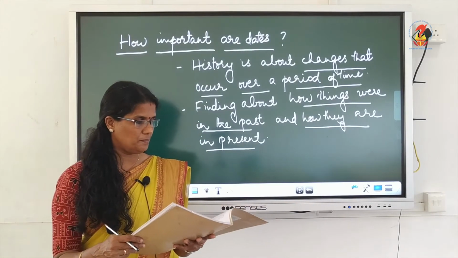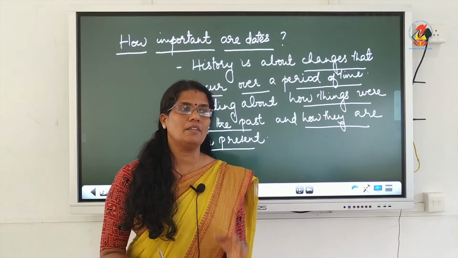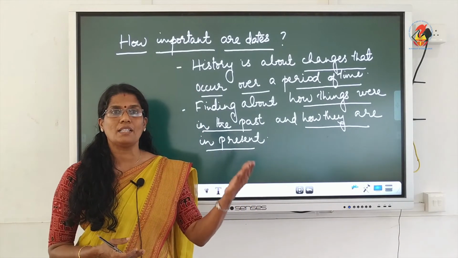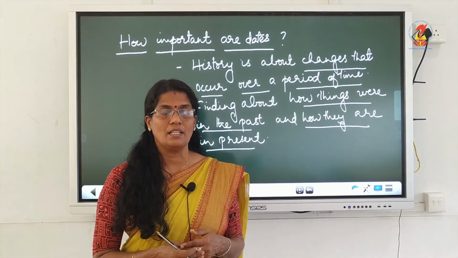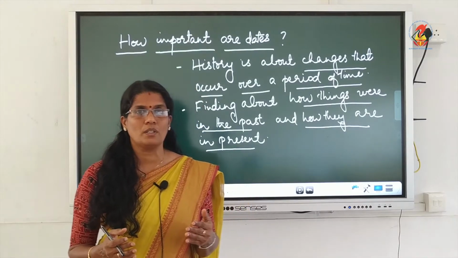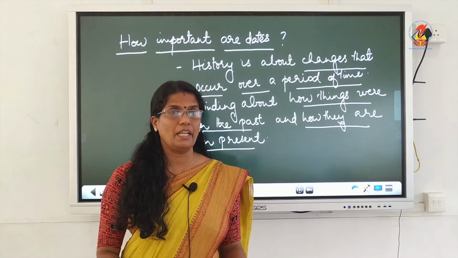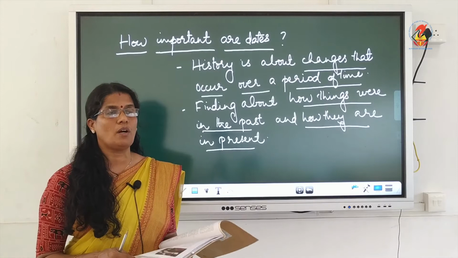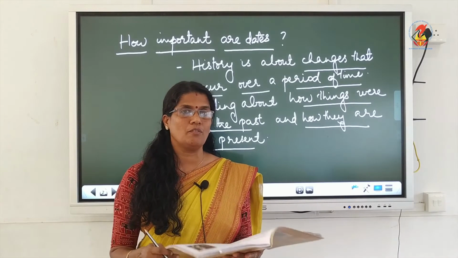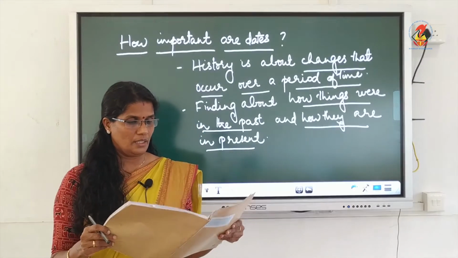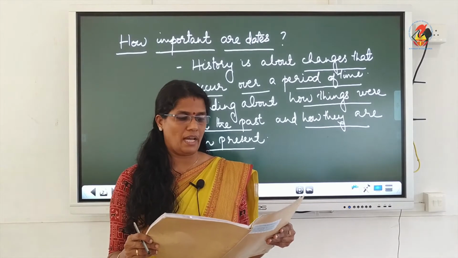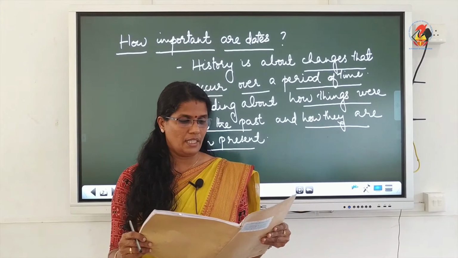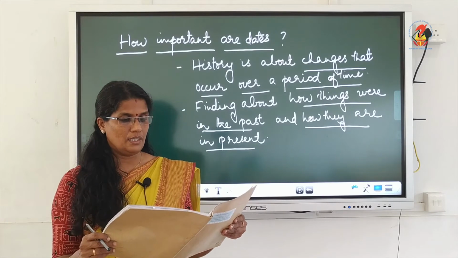Second paragraph, earlier there were two types of history, history in the past and history in the present. History in the past is mainly about battles and big events. So historians wrote about when a king was born, when he was given the throne, when he got married, the year he had a child, the year he fought a particular war, the year he died.